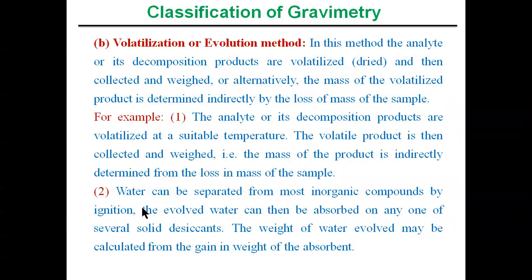So we can easily determine the weight of the water molecules which are absorbed by the desiccants by simply weighing it before the desiccation process and after the desiccation process. Whatever the gain in the weight of the absorbent or desiccant corresponds to the amount of water absorbed during the ignition process. So this is the second one, the volatilization or evolution method.